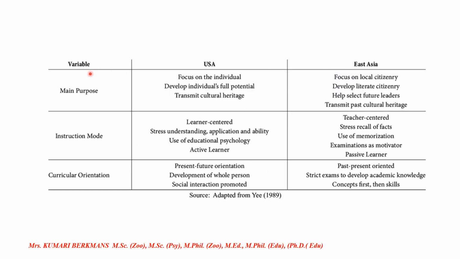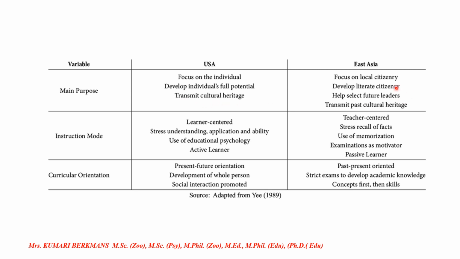Next one, see the variables. The variables we have taken here are main purpose, instruction mode, and curricular orientation. This is Western and this is Eastern, East Asia and this is USA. Let us compare these two. Main purpose of education in the USA is the focus on the individual, develop individual's full potential, transmit cultural heritage.